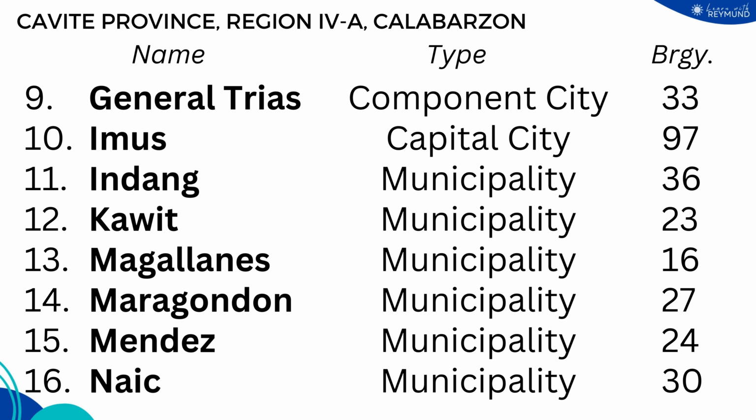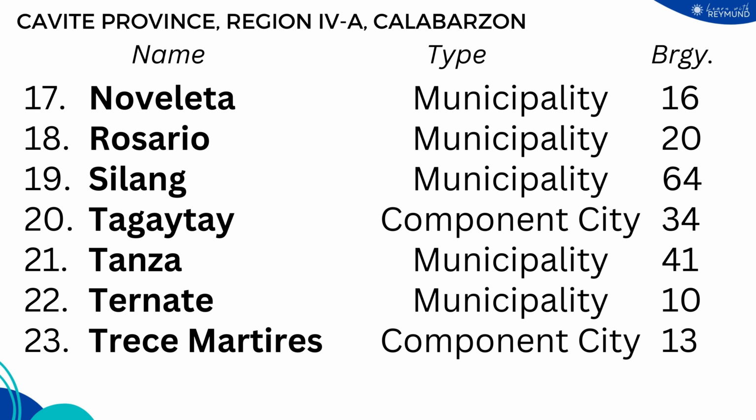We also have the component city, General Trias City with 33 barangays, the capital city, Imus City with 97 barangays, the municipality of Indang with 36 barangays, municipality of Kawit with 23 barangays, municipality of Magallanes with 16 barangays, municipality of Maragondon with 27 barangays, municipality of Mendez with 24 barangays, and the municipality of Naik with 30 barangays.